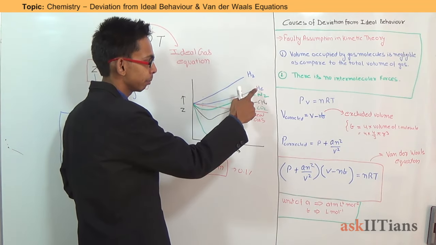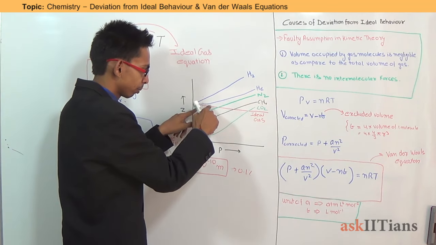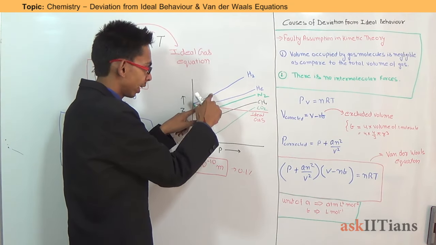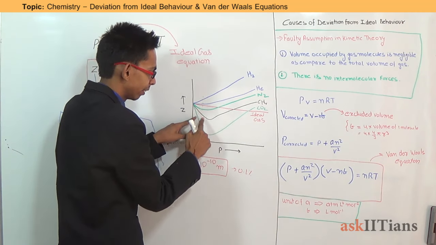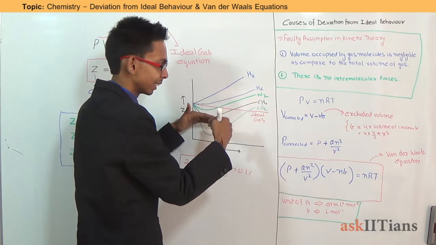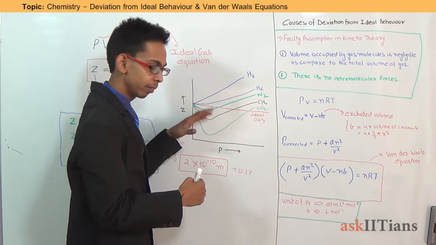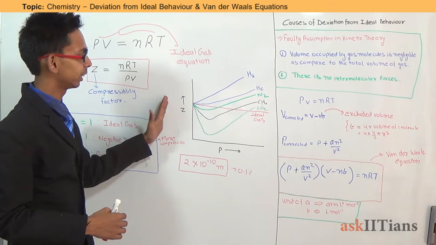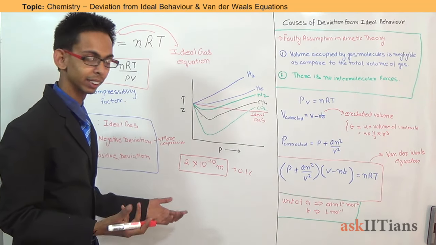If we see hydrogen and helium, they are showing positive deviation from the ideal gas behavior. And if we see nitrogen, methane and carbon dioxide, in the starting they show negative deviation and then they follow positive deviation. So the gases show either positive or negative deviation from the ideal gas behavior. This is known as deviation from ideal gas behavior.